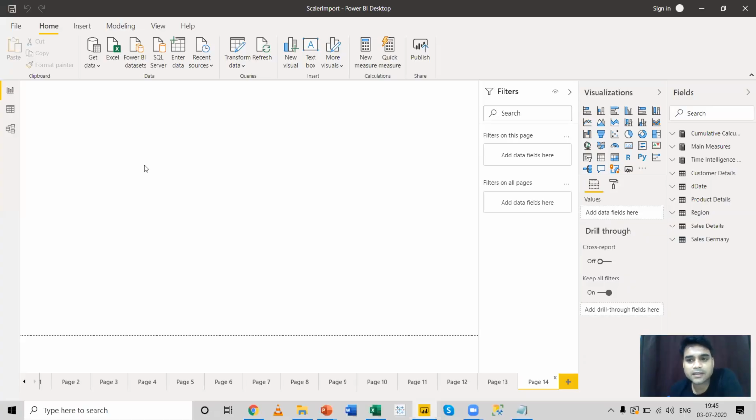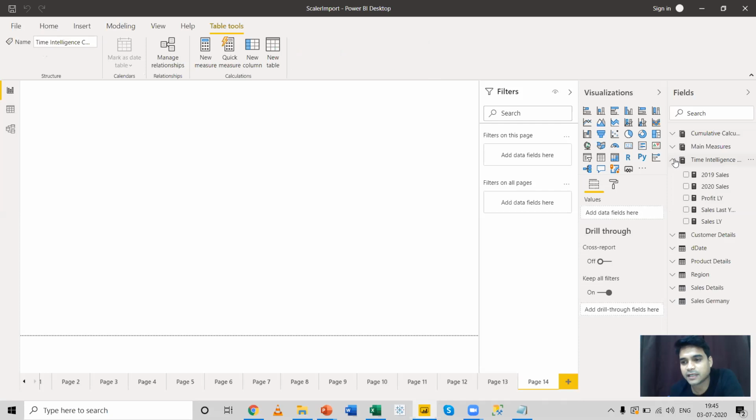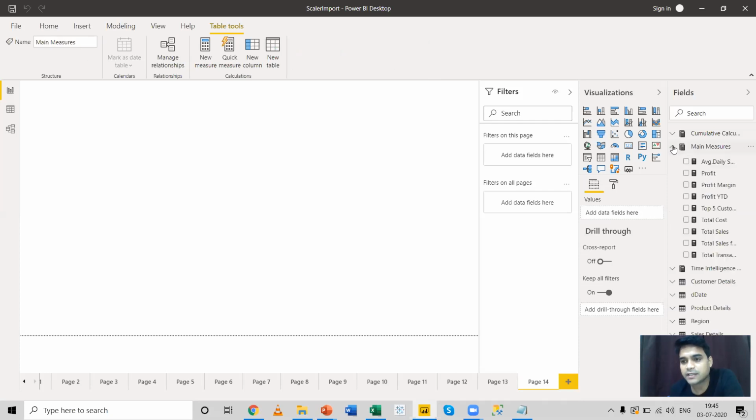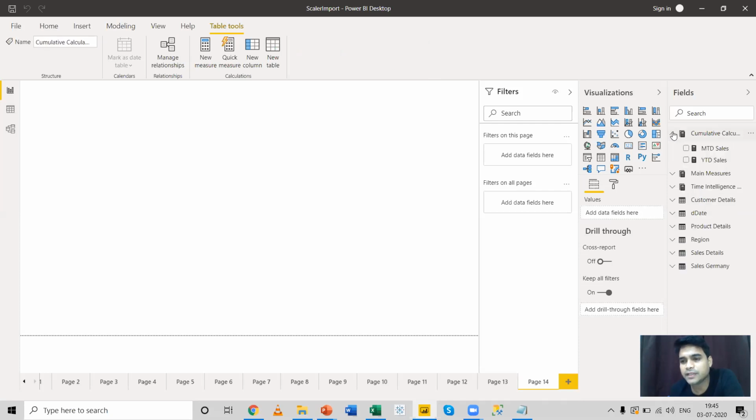So this is the small project that we are working with, the scalar import data, and we have been working with some of the DAX formulas in our last session. So let us see how we can use this formula. Till now we have been implementing these kinds of formulas or measures and tables independently just to understand the concept. Now let us build a small dashboard and see how we can implement the other features of reports and visuals through this particular example.